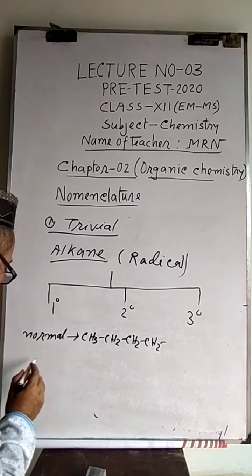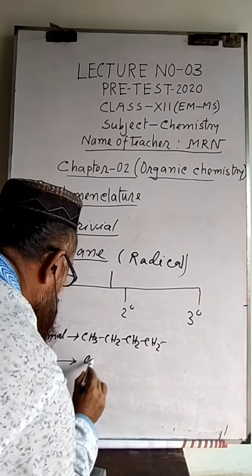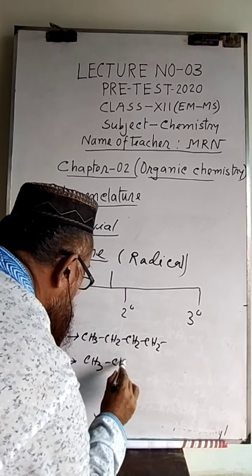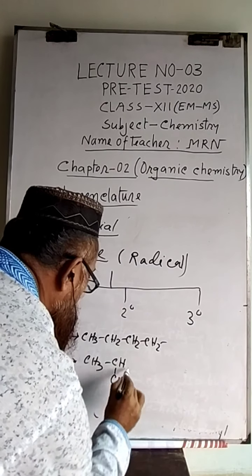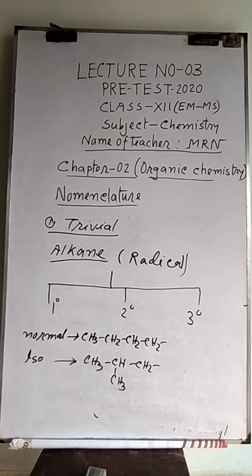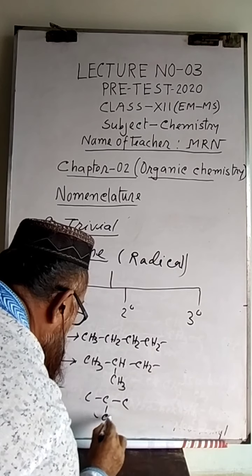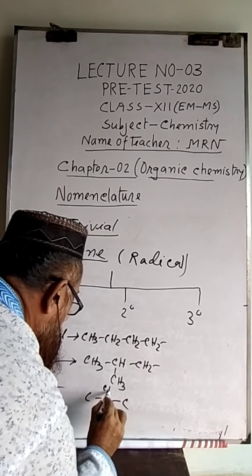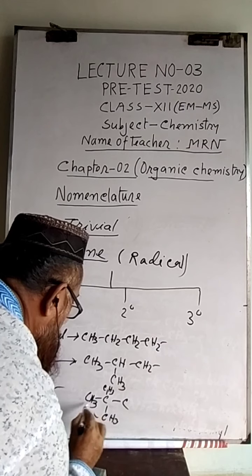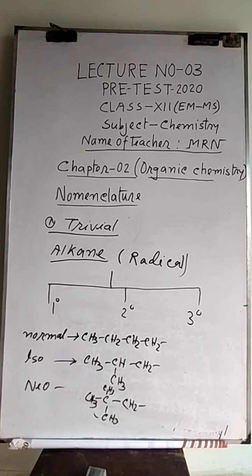Then another one, iso alkyl, which we got before. This one is isobutyl. Another one, neo alkyl, we did it before. This one is neopentyl.